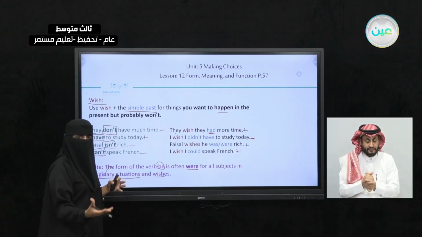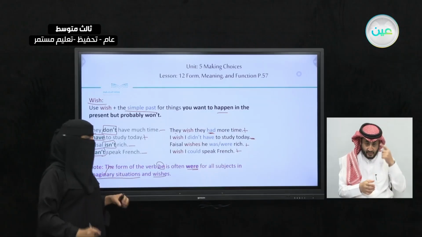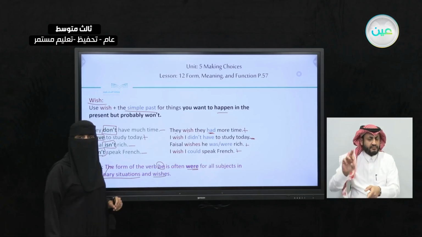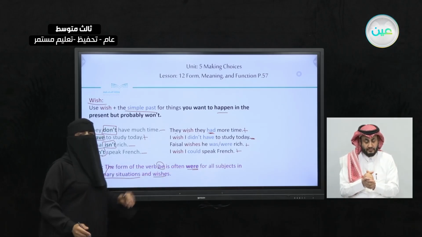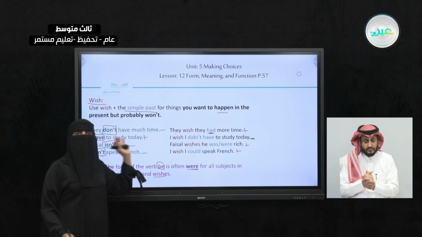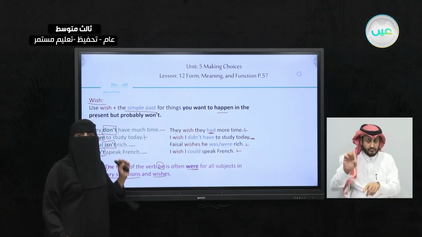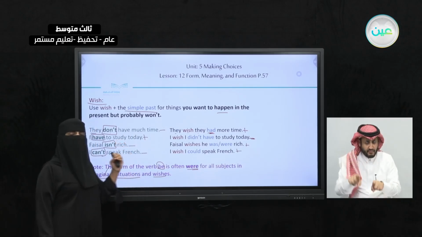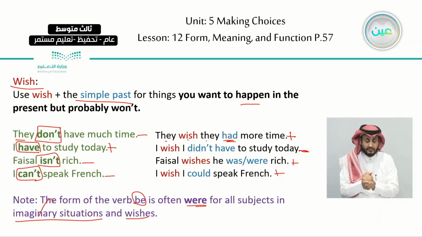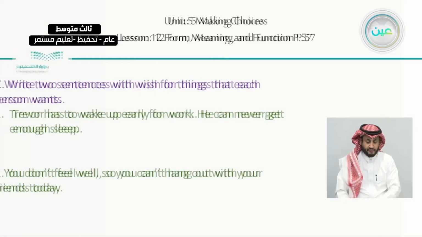When we use the if conditional in an imaginary situation, and with the verb wish, when we want something imaginary, we use were. If I were a doctor, I'm not a doctor, I'm a teacher. If I am imagining, right? So most of these situations we use were. I didn't say I was, okay?